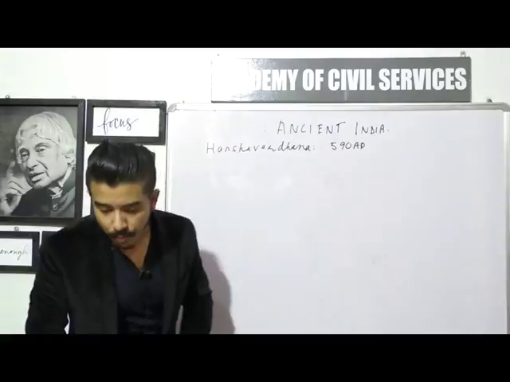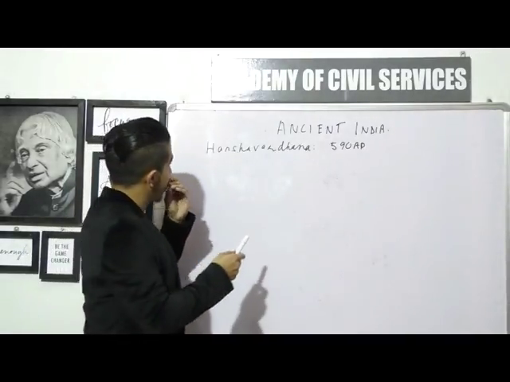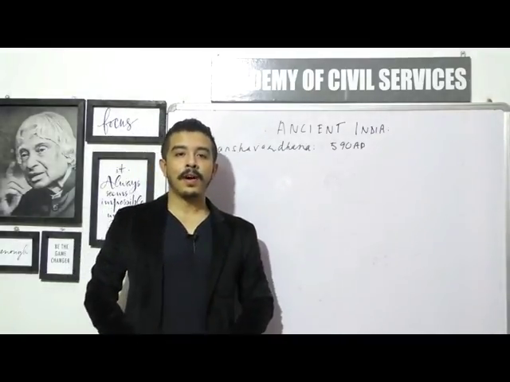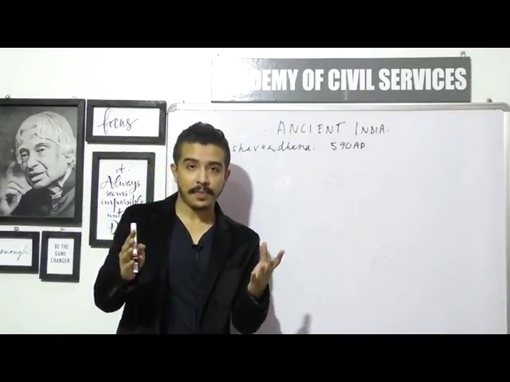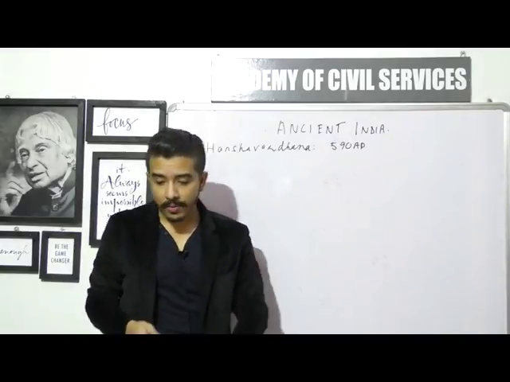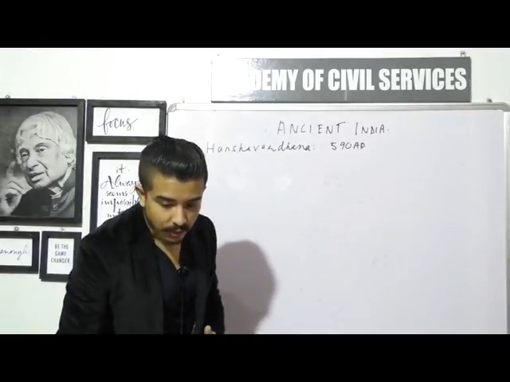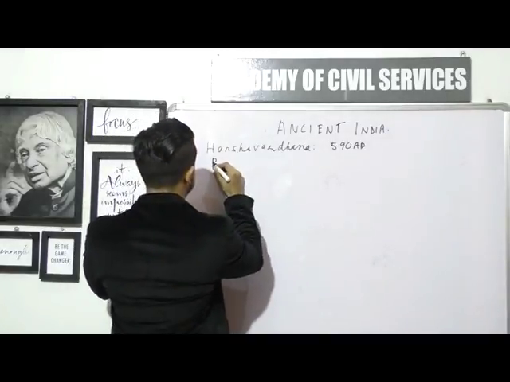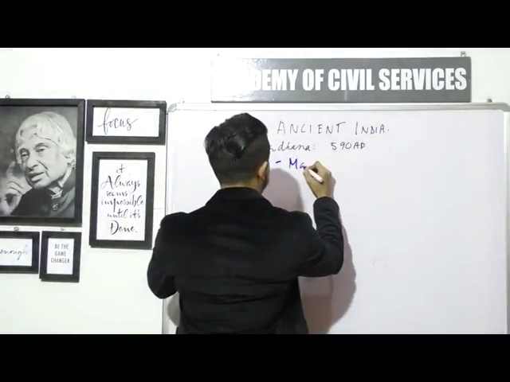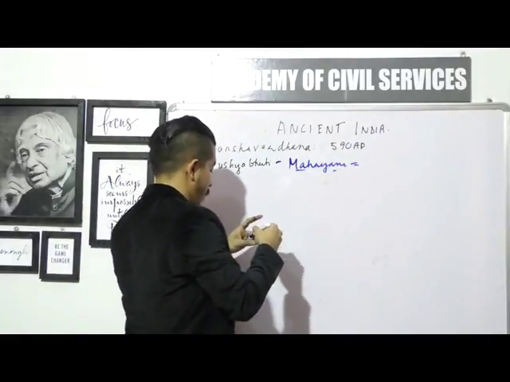590 AD is when he was born, and his father's name was King Prabhakara Vardhana. So Harshavardhana's father's name was Prabhakara Vardhana, and he belonged to the Vardhana dynasty, which was also known as Pushyabhuti. That is what his ancestors were. He was also a great follower of the Mahayana form of Buddhism.